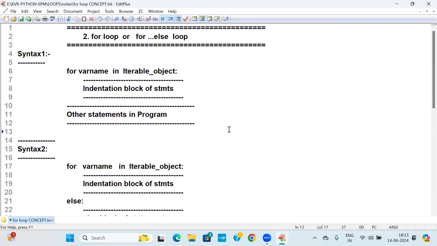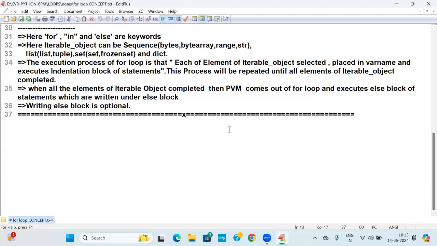Write a Python program which will accept a number (an integer) and find the sum of its digits. Find the sum of its digits. Important.